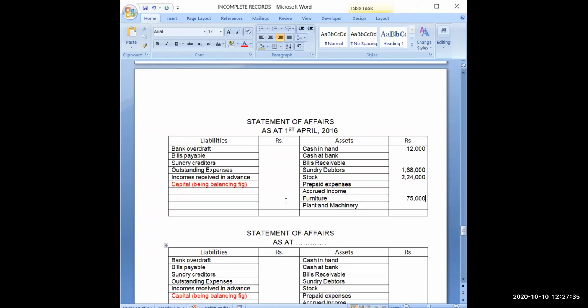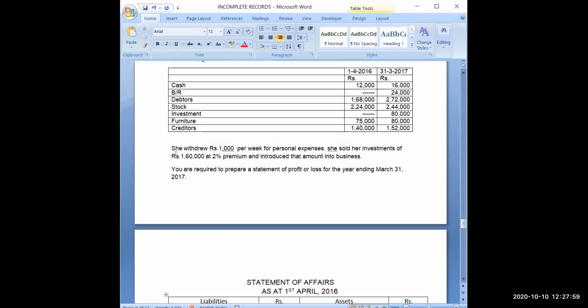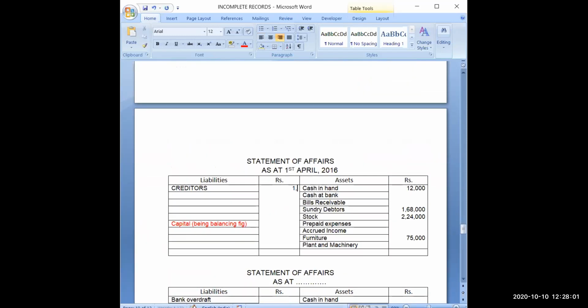Creditors are given 1,40,000. So now these two rows are free.